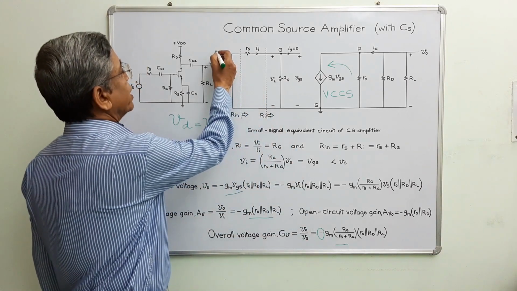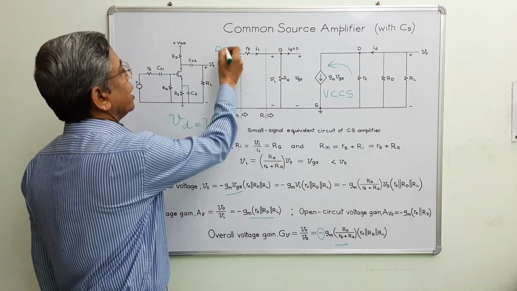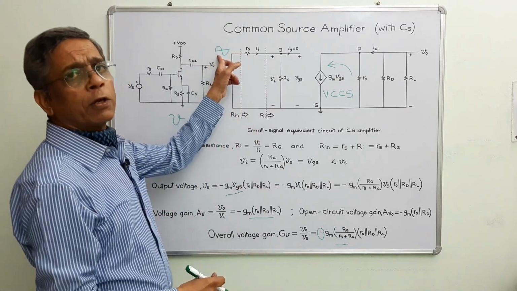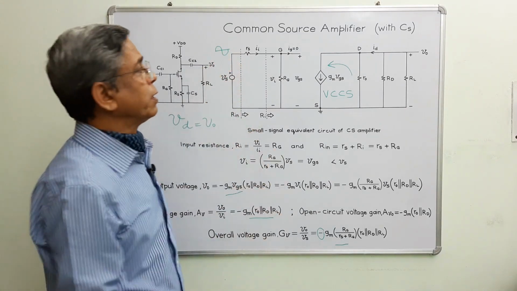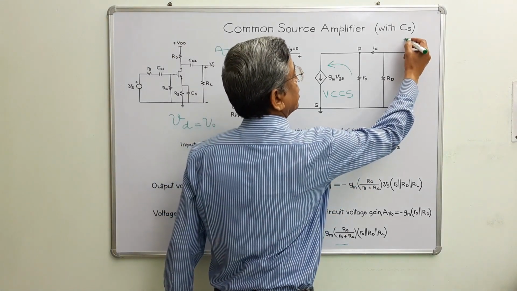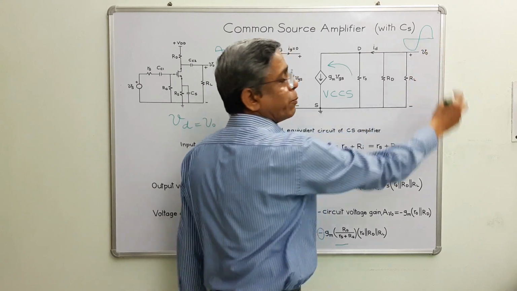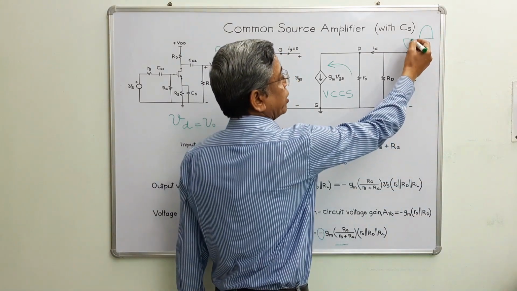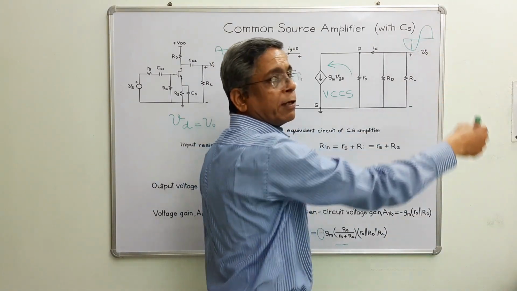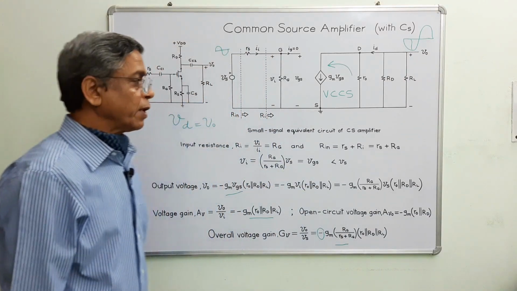This is the condition of the input signal. This is the state of phase of the input signal, and this is the waveform of the amplified signal. Amplitude is more and the phase is reversed by 180 degrees.